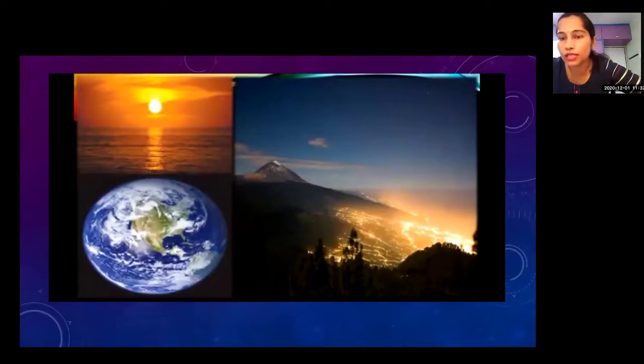And in the photograph taken from space, our earth appears bluish. Why is it so? क्यों होता है ऐसा? What is the cause of all these effects? We will see that. This effect is called scattering of light. So what is scattering? We will see that.